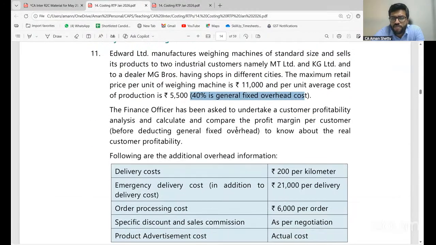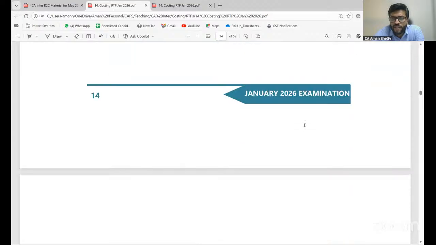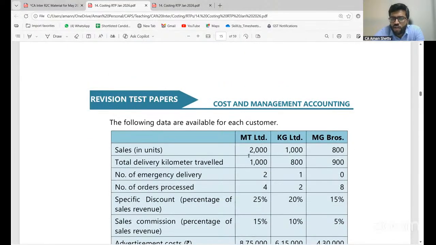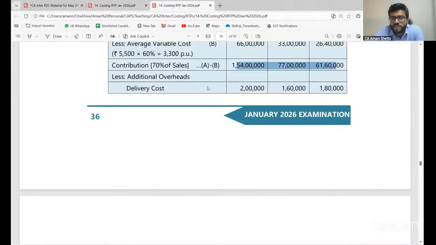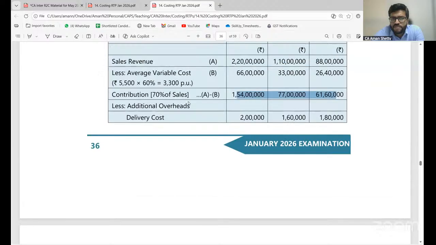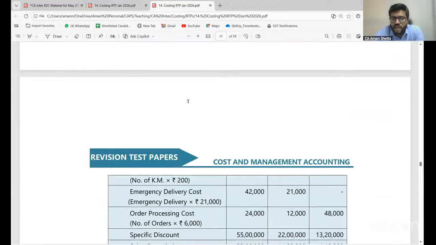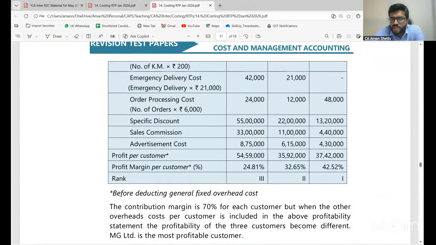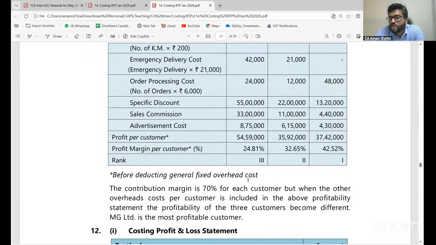How will you calculate? Based on 200 rupees per kilometer into the number of kilometers traveled. Is it clear, all of you? 1,800 and 900, you multiply that, you get the delivery cost. Emergency delivery cost, all of the same thing you have to multiply. Specific discount, sales commission, advertisement cost, when you add all of it, you arrive at profit per customer before deducting general fixed overhead cost. Clear, all of you? Yes.